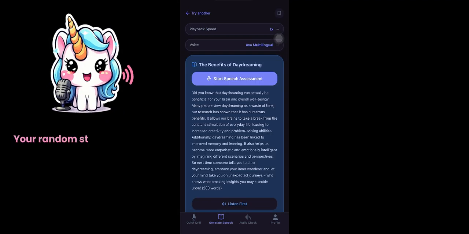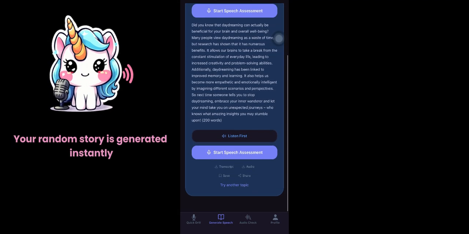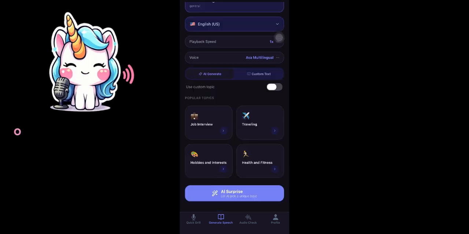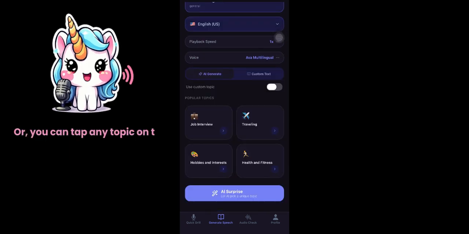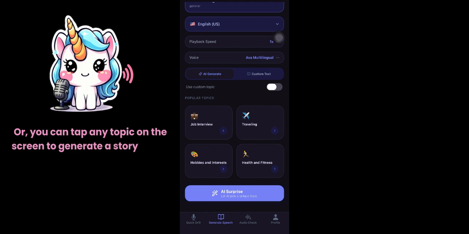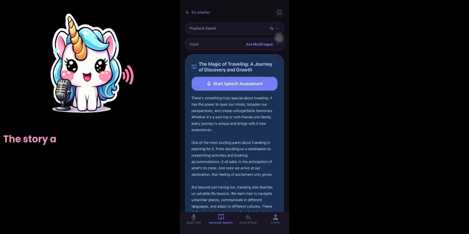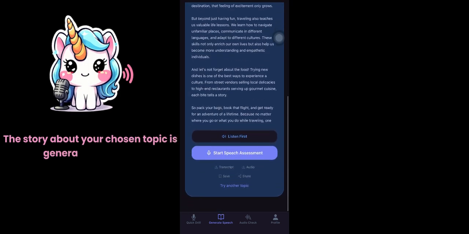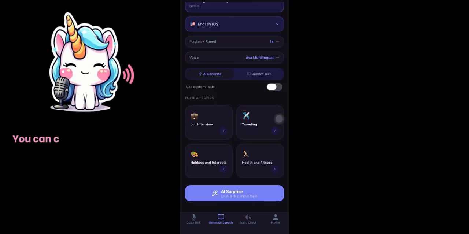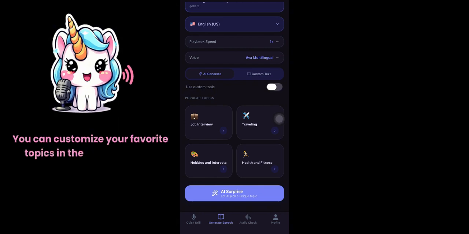Your random story is generated instantly. Or, you can tap any topic on the screen to generate a story about that topic. The story about your chosen topic is generated instantly. You can customize your favorite topics in the Profile section.